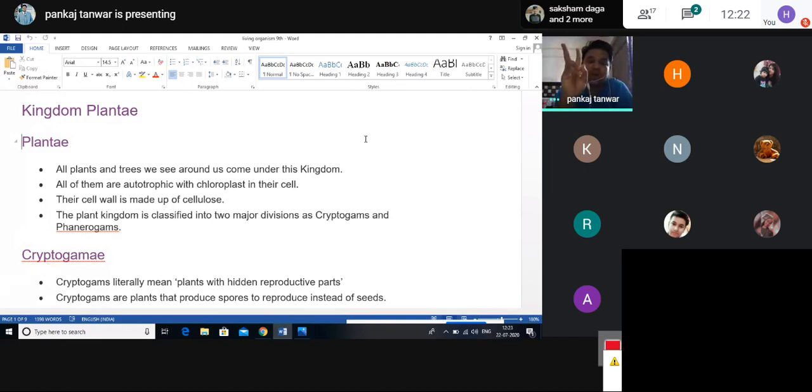These two components, carbon dioxide and water, react with each other at an appropriate temperature, and that temperature is provided by the chlorophyll. So the chlorophyll, chloroplast provides the temperature to the CO2 and H2O, and then the CO2 and H2O are converted into glucose, beta. That is the overall concept of chloroplast and CO2 and H2O.